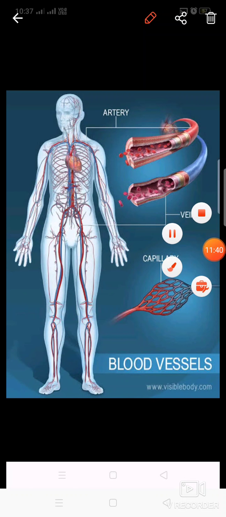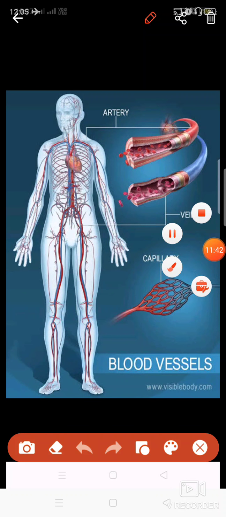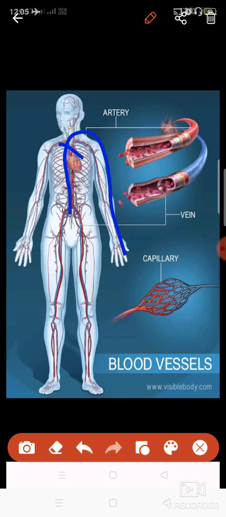Now comes the third part of the circulatory system, which is known as blood vessels. Blood vessels are fine tube-like structures present in your body, connected from your heart.